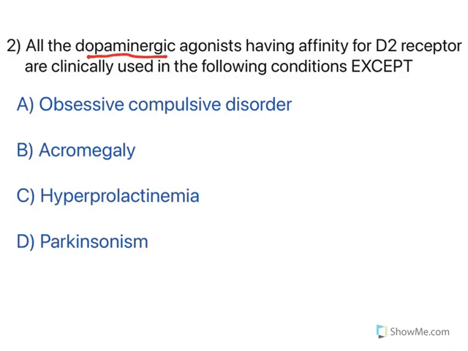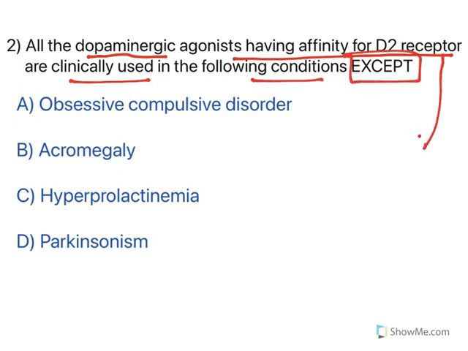All the dopaminergic agonists having affinity for the D2 receptor are clinically used in the following conditions except. So D2 receptor agonists are used in which of the following conditions, and one condition is not treated with that. Let's see the options. Parkinsonism. Yes, Parkinsonism is because of decreased levels of dopaminergic transmission. So Parkinsonism is treated with D2 receptor agonists.